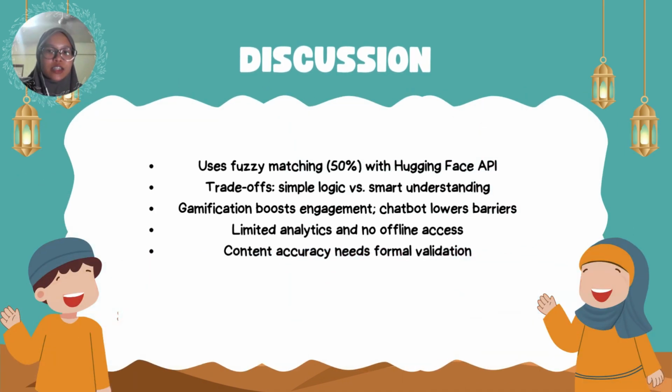Next is discussion. Our system currently uses fuzzy string matching with a 50% similarity threshold, allowing the chatbot to answer questions quickly and with relatively low computational cost. This approach is integrated using the Hugging Face API, which lets us pull live responses without storing large datasets locally. However, while efficient, it lacks true semantic understanding, meaning the system can't fully grasp context or intent behind more complex queries.